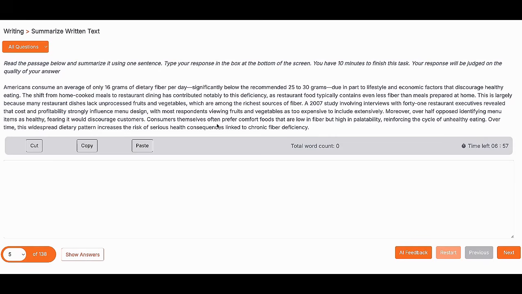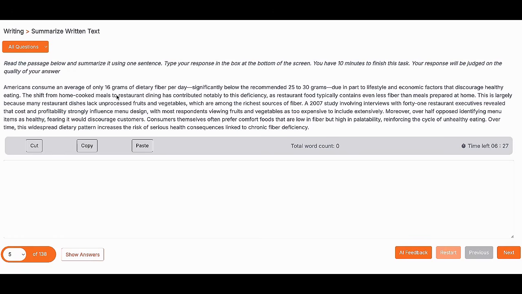Consumers themselves often prefer comfort foods that are low in fiber but high in palatability, reinforcing the cycle of unhealthy eating. So repeatedly they are eating unhealthy food because they prefer palatability over fiber. So my topic point is what? Americans are consuming much less fiber than they are required to consume because of economic and lifestyle factors.